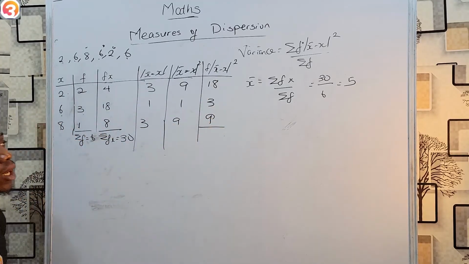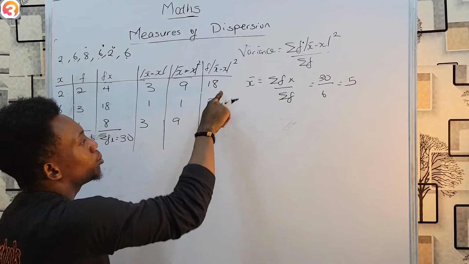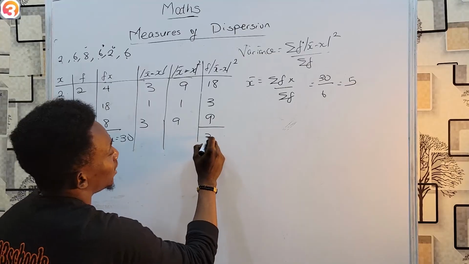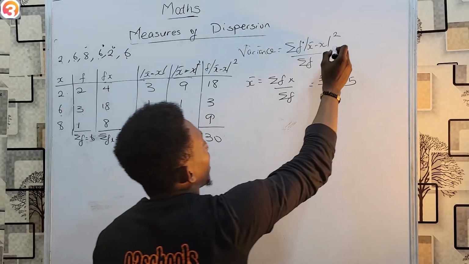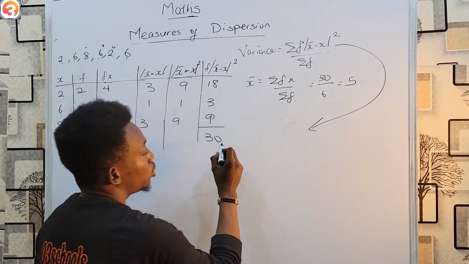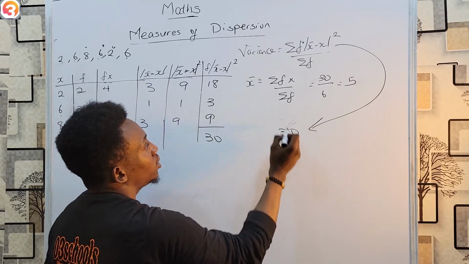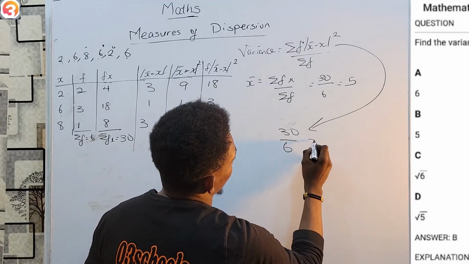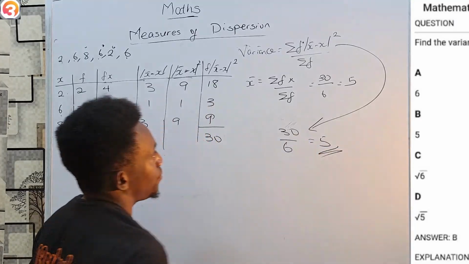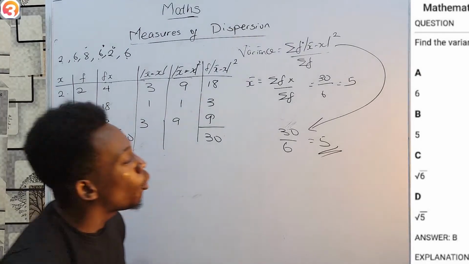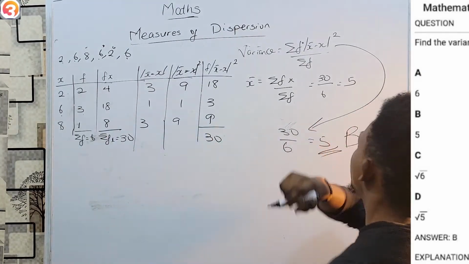My summation here is then 18 plus 3, 21, plus 9, 30. My variance would be summation 30 over summation f, which is 6, giving me 5. And when I check my options, that is option B.